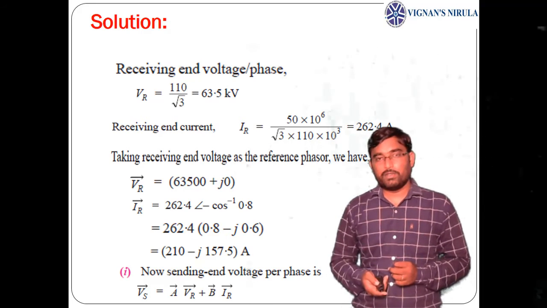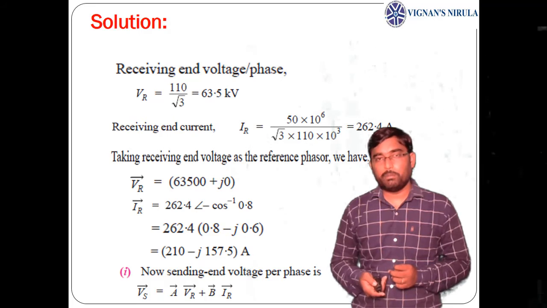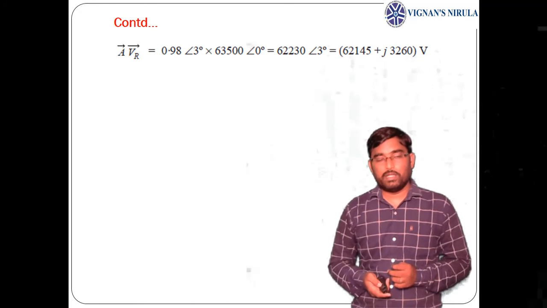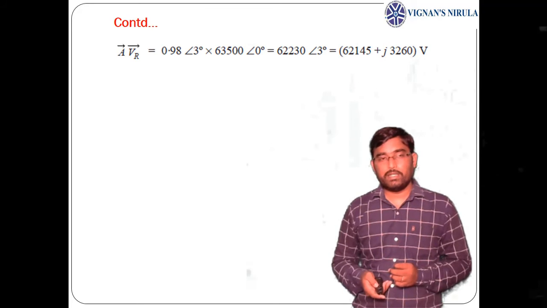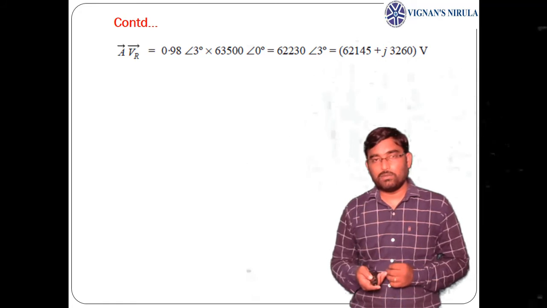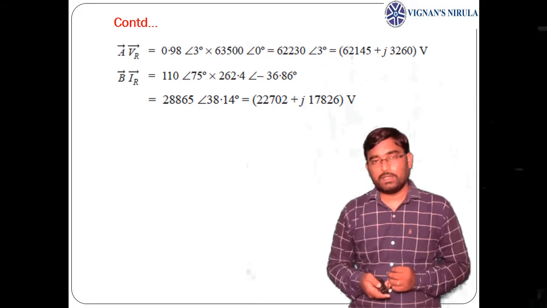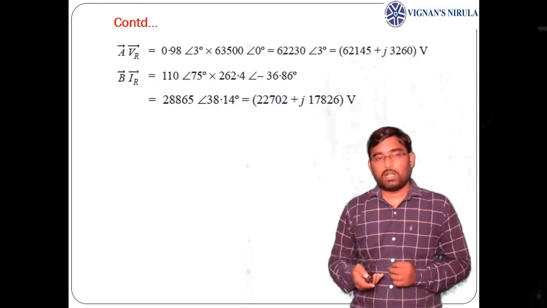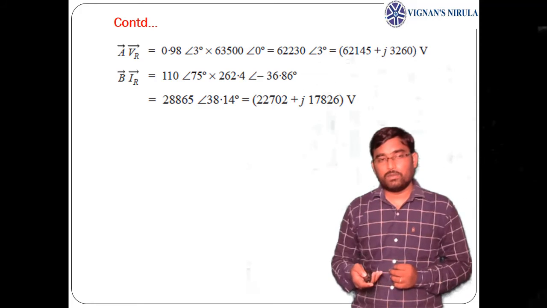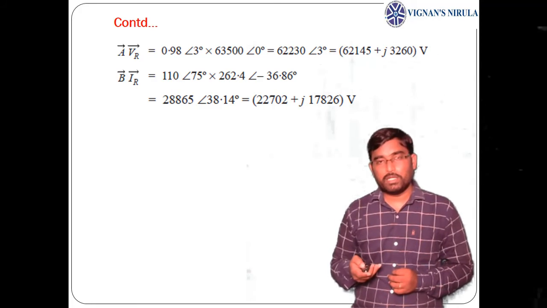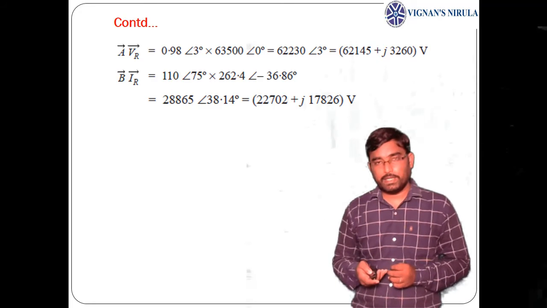Now the sending end per phase voltage can be obtained using the relation Vs equals A VR plus B IR. A VR means 0.98 at an angle 3 degrees, into VR, 63,500 at an angle 0, which is taken as reference, which gives 62,145 plus j 3,260. Now B into IR means 110 at 75 into 262.4 at an angle minus 36.86.